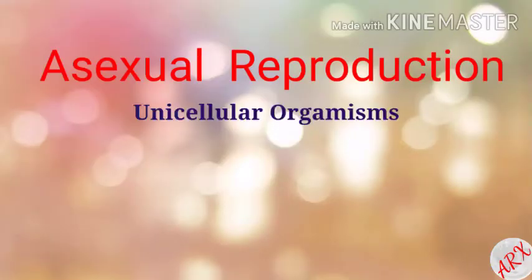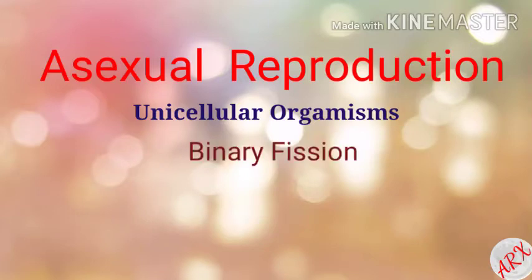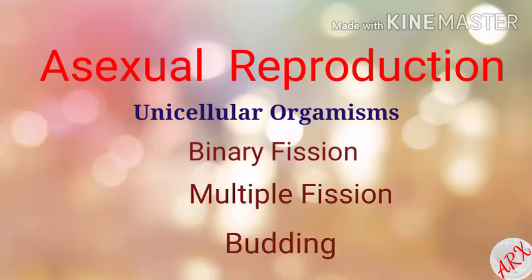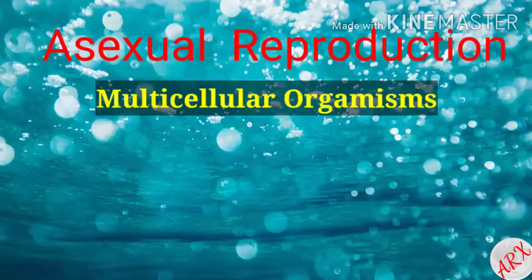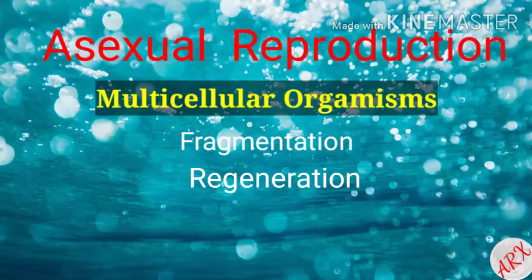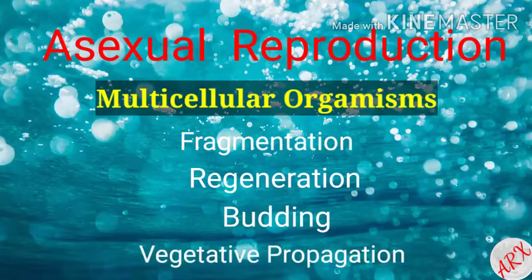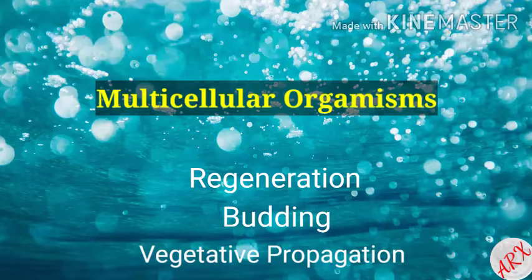In unicellular organisms, we are going to study binary fission, multiple fission and budding. In multicellular organisms, we are going to study fragmentation, regeneration, budding and vegetative propagation.